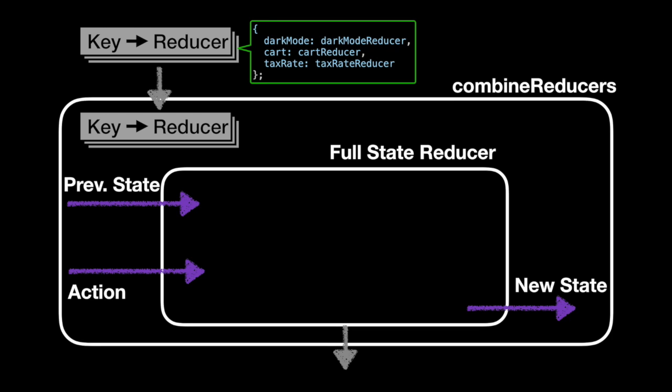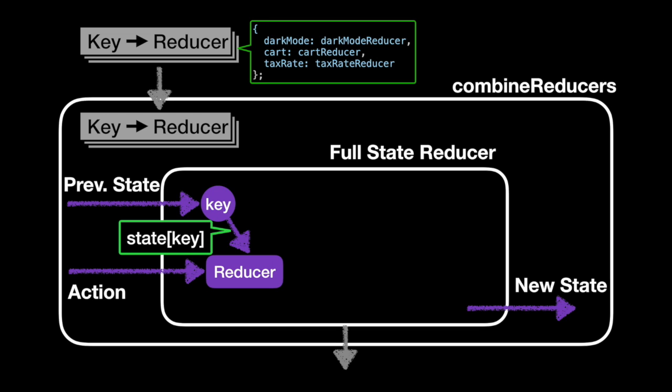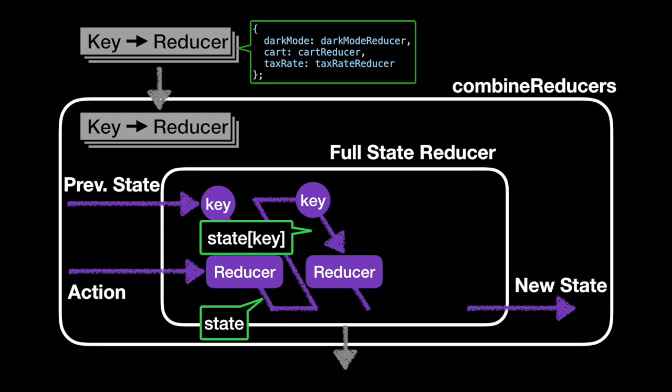How we're going to do this is that for each key in my mapping, we're going to iterate through them. For each key, we're just going to grab the substate associated with that key, and we'll pass it into the reducer function associated with that key. We'll run the reducer function, we'll get some outputted state, we'll set it for that key, and we'll keep going until eventually, for every key, we've now accumulated each key of state.